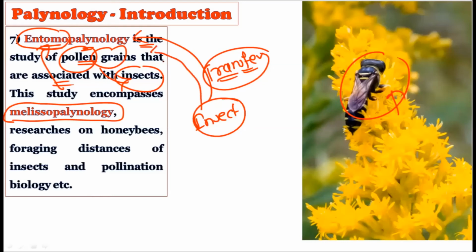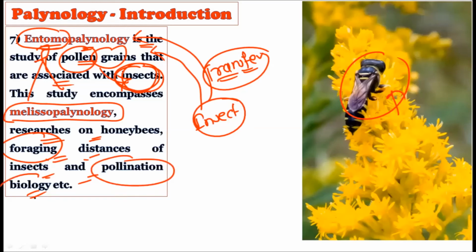This study of the insects which extract the honey also comes under entomopalynology, because under entomopalynology the insects and the associated pollen grains are largely studied. Okay, see, the research on honeybees, the foraging distance of the insects and pollination biology. So how the insects forage, and how these particular insects do the pollination, and how this pollination biology can be understood through entomopalynology.